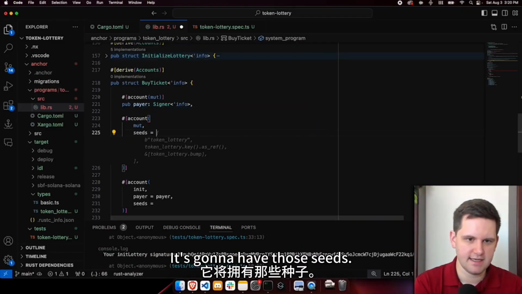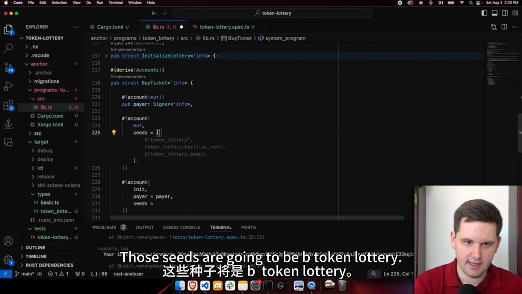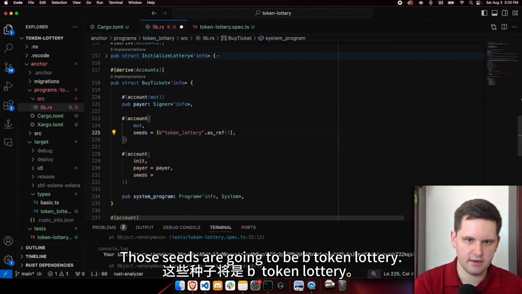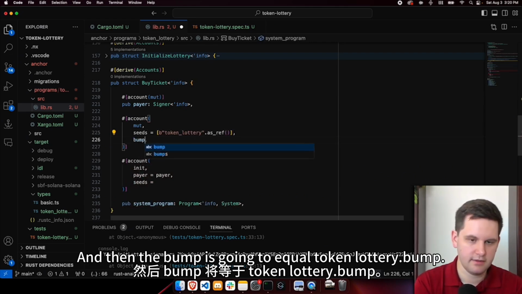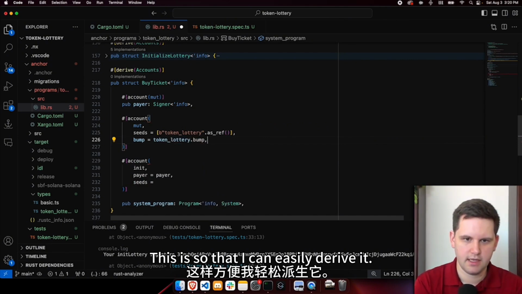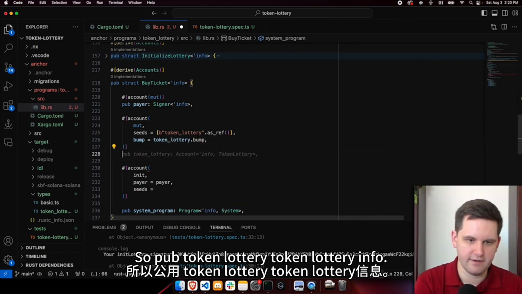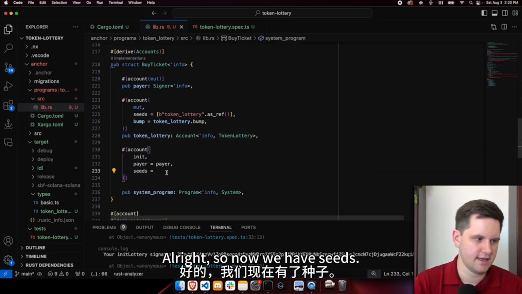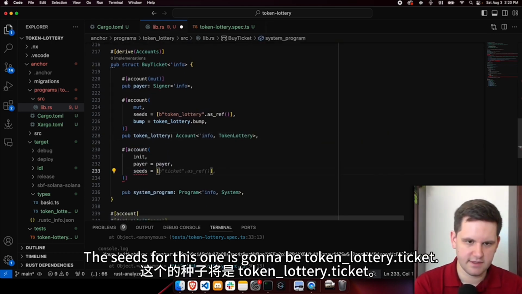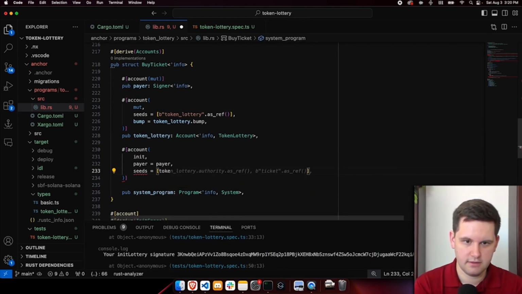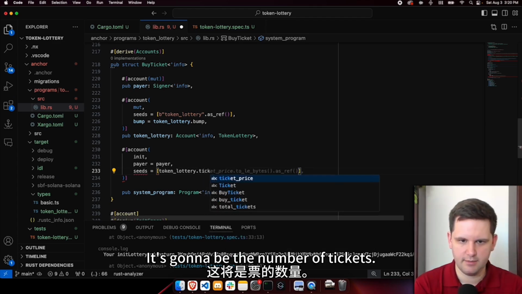It's going to have those seeds. Those seeds are going to be b"token_lottery". And then the bump is going to equal token_lottery.bump. This is so that I can easily derive it. So pub token_lottery: Account<TokenLottery>. All right, so now we have seeds. The seeds for this one are going to be token_lottery.ticket_num, the number of tickets.